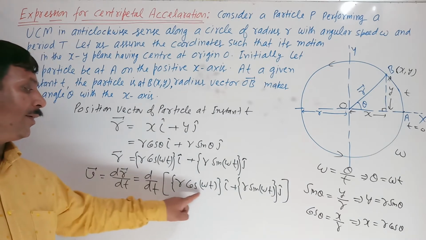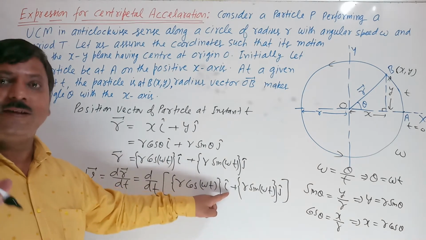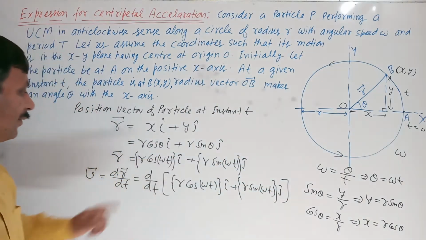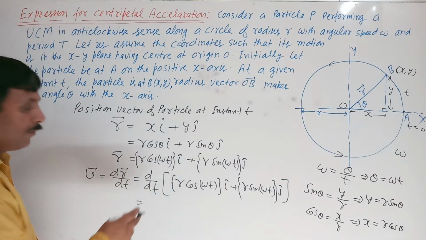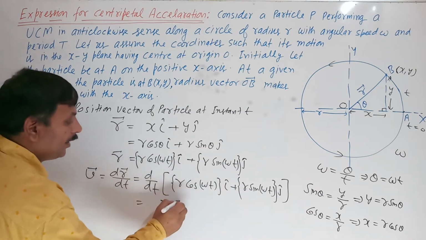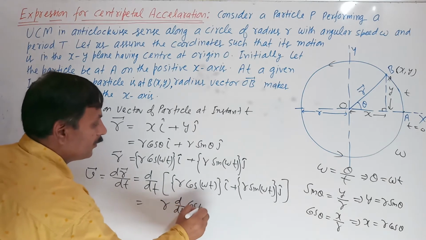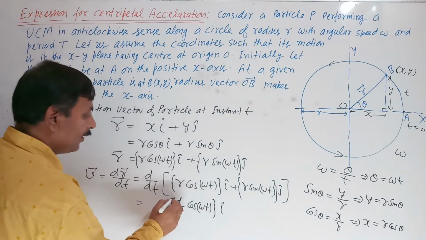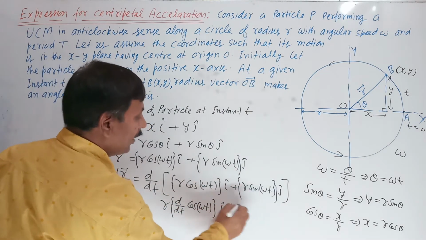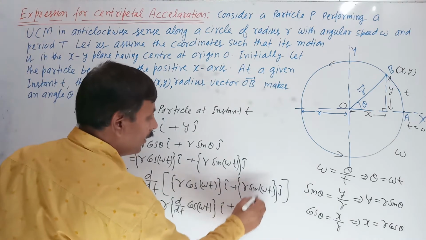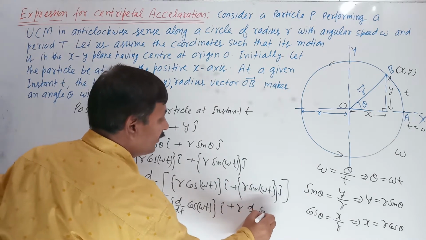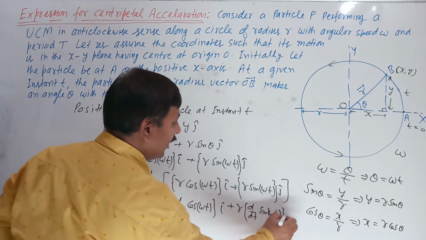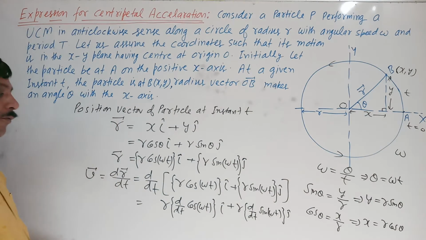Remember, cos omega t I cap gives the unit vector along the x axis, and j cap is the unit vector along the y axis. If we want to differentiate it, what happens? You take r d by dt of cos omega t I cap separately, and r d by dt of sin omega t j cap separately. So what will be the differentiation?